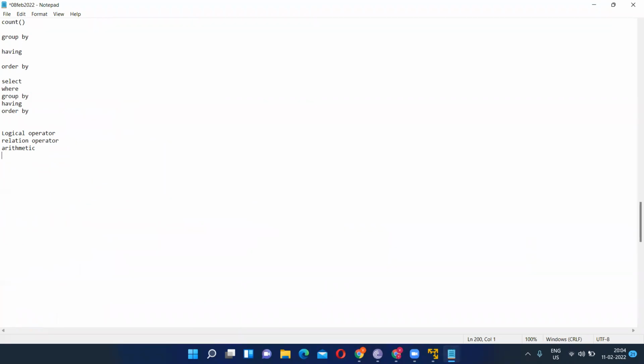Can someone tell me? Suman, can you help me? What are the other operators? The filter operator. Filter is an operator? Shreya, do you remember? What are the other operators? Range operator. Yes. Which are the range operators? BETWEEN and NOT BETWEEN. NOT BETWEEN, yeah.